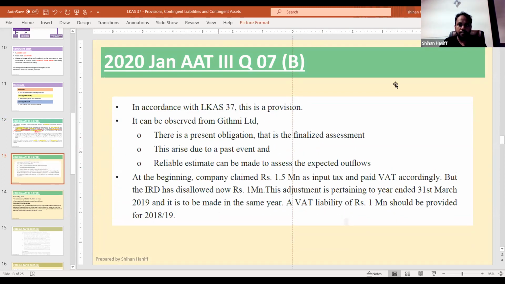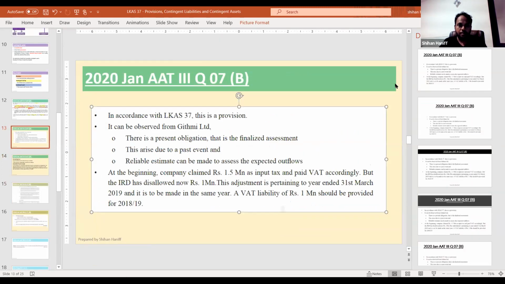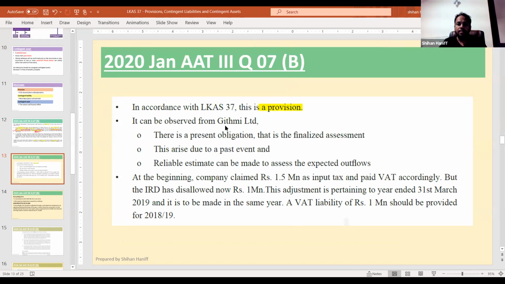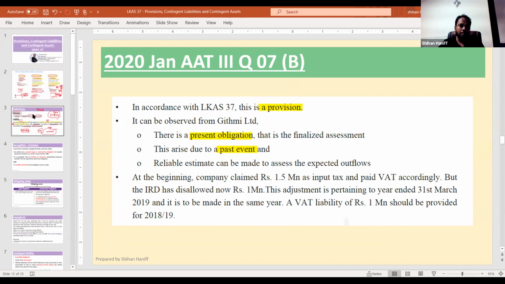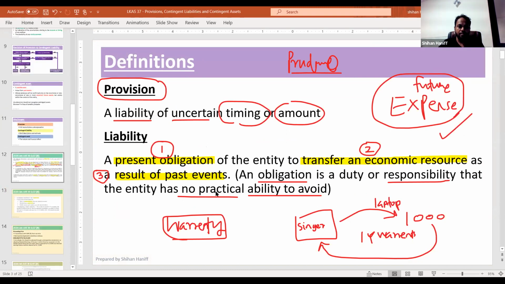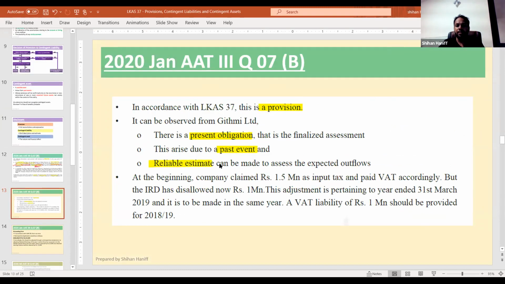So this is how you write the answer. In accordance with LKAS 37, this is a provision. There is a present obligation that arises from a past event. You can write the 3 characteristics I told you. If there is a liability or a provision, you have to mention those 3 characteristics, and you can estimate the amount.